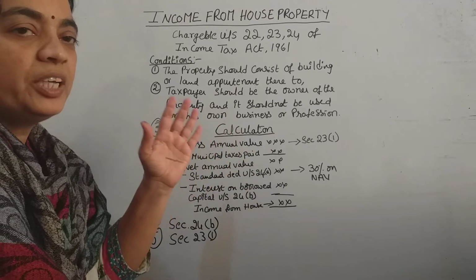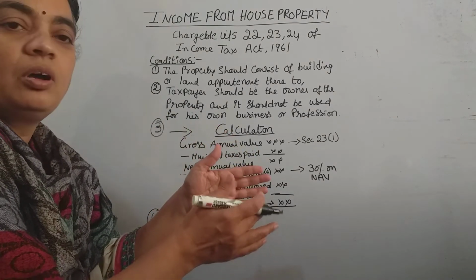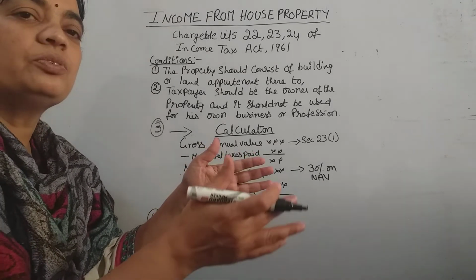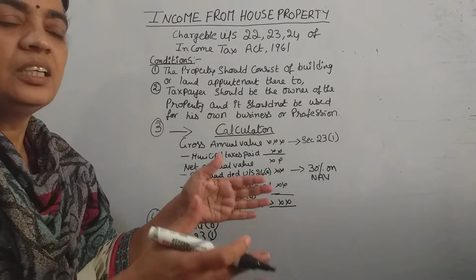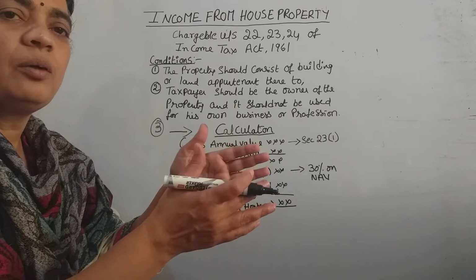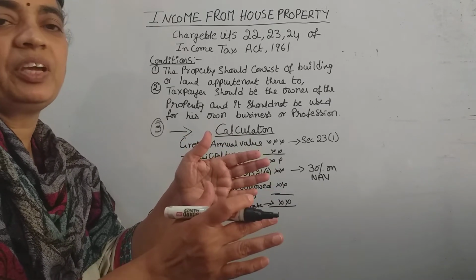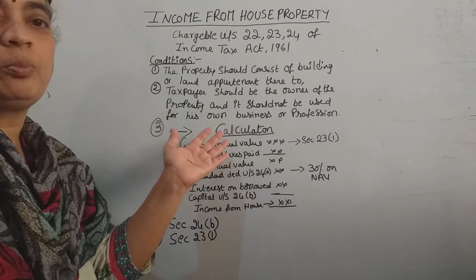Means it should be a building, or it may be some land attached with the house. Means in a land, some portion has a house built and some land is left vacant. That kind of thing is also considered as house property.